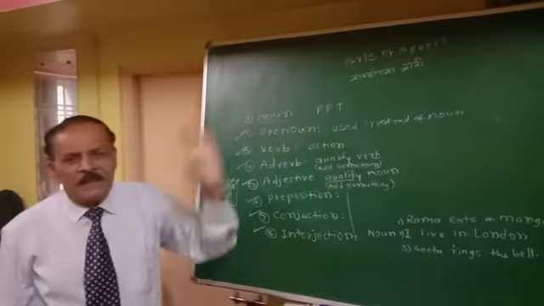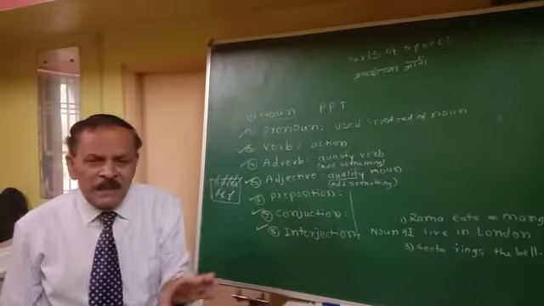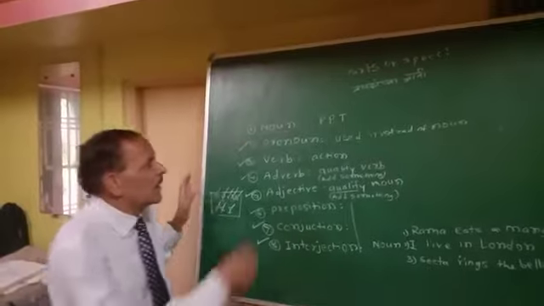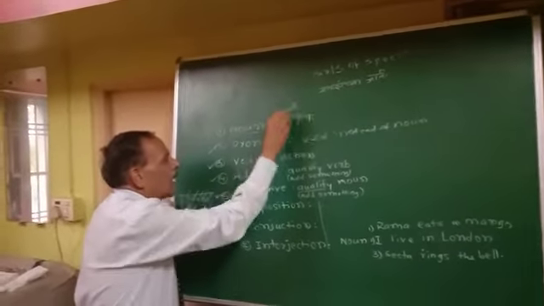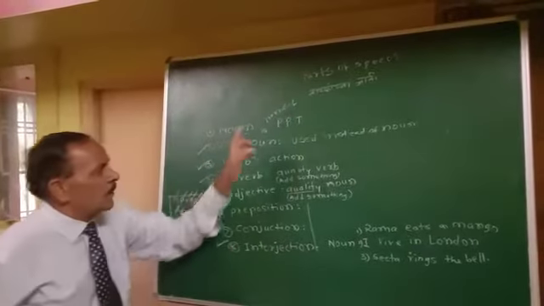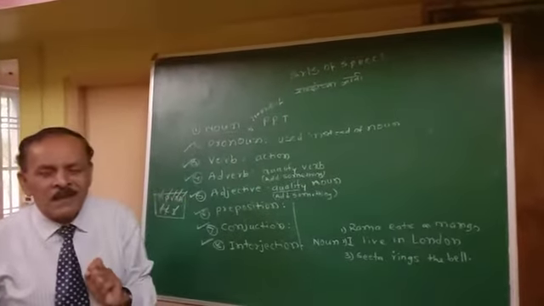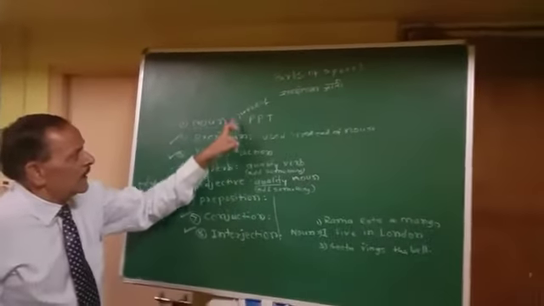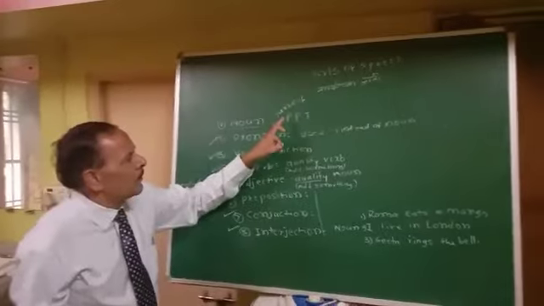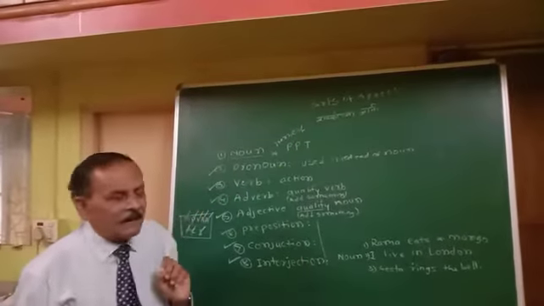Noun is PPT. In short, noun is PPT. Means what? Noun is the name of person, place and thing.